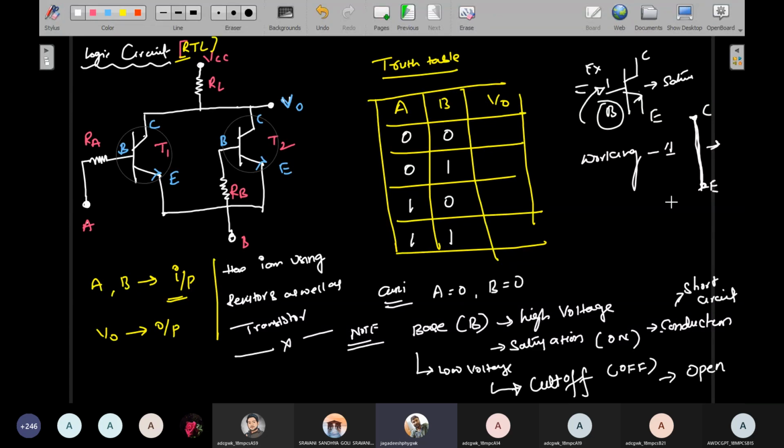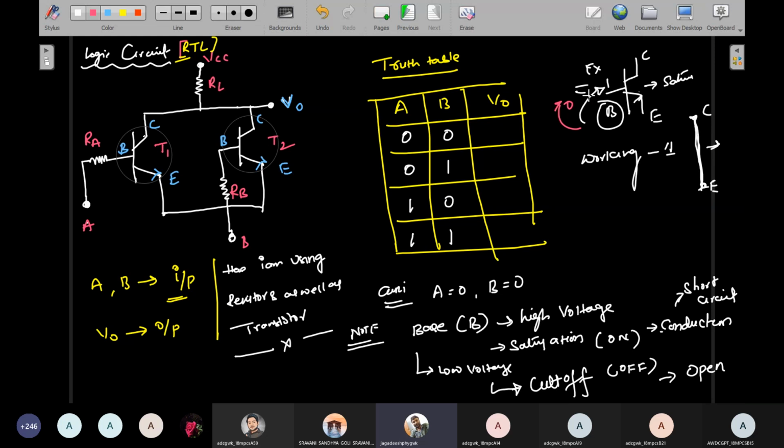Short circuit means simply a wire is connected between these two terminals. That is the short circuit condition. Okay, if you give a low voltage, similarly, I'll use another color to explain this. If you give zero voltage to this transistor, what will happen?